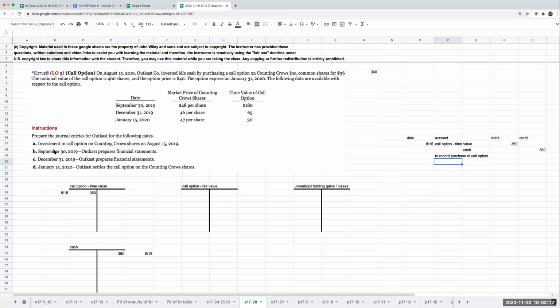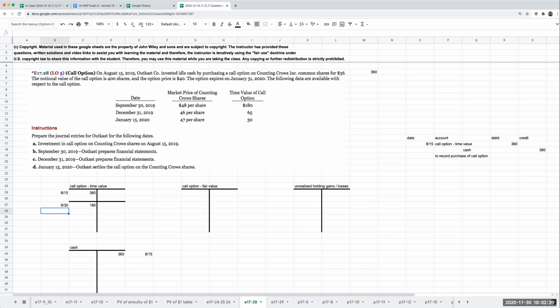The second one is that Outkast is preparing financial statements. When they prepare financial statements on September 30th, the time value of my call option is now at 180.